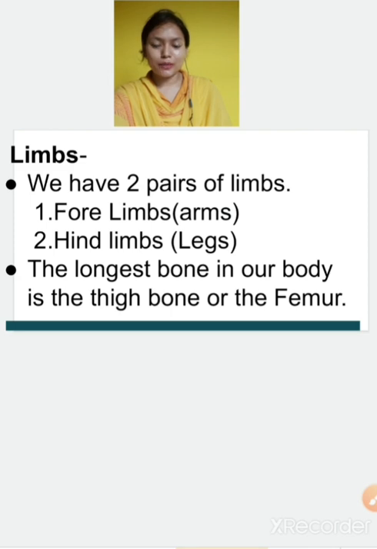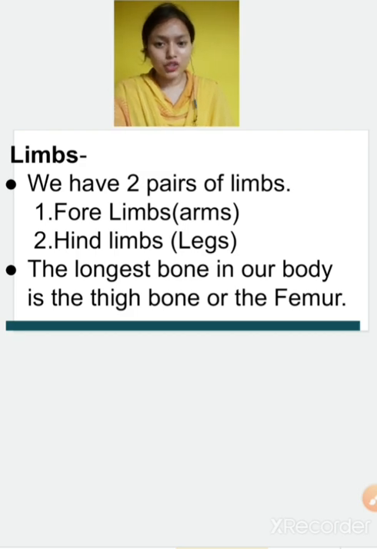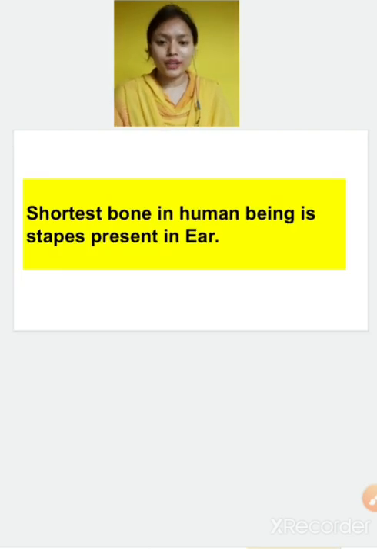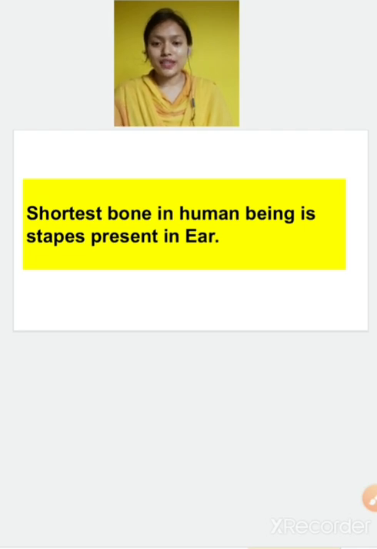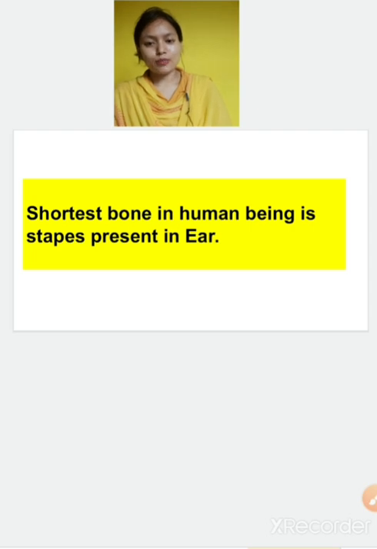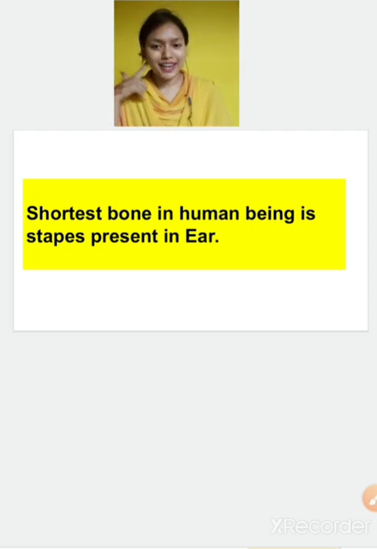After this we studied about the limbs, that there are two pairs of limbs: two are hands and two are legs. And we studied about the longest bone and the shortest bone in our body. The longest bone in our body is the femur, that is our thigh bone, and the shortest bone is the stapes, that is present in our ear. Inside our ear, three bones are present. They are all small, but amongst them the stapes is the smallest one. Now in today's video we'll study about the joints.